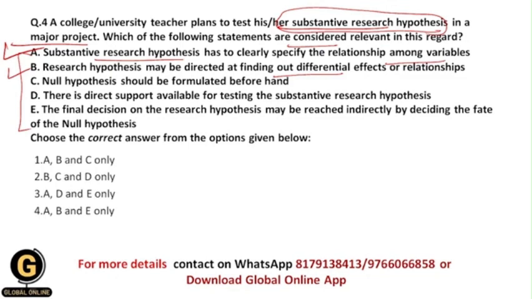Null hypothesis should be formulated beforehand. So here we are going to test the research hypothesis, and that's why beforehand we don't need to formulate a null hypothesis. So this statement is incorrect. There is direct support available for testing the substantive research hypothesis. No, basically this thing does not happen in the research process, because whenever there is direct support available for testing the substantive research hypothesis, then this comes under unethical research process, and that's why this statement is again incorrect.